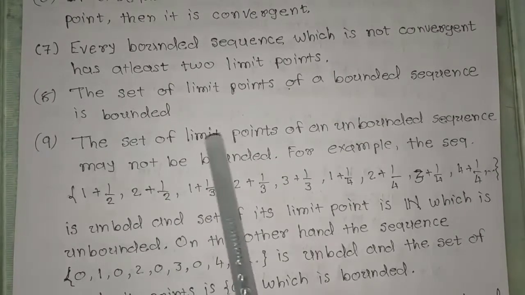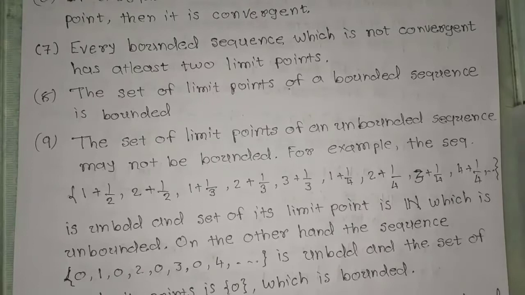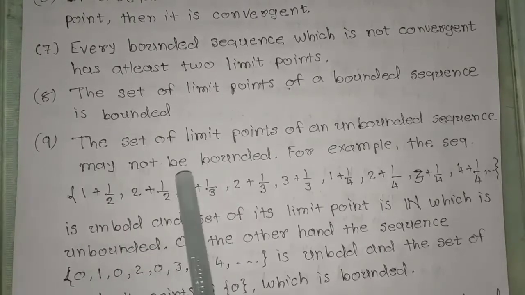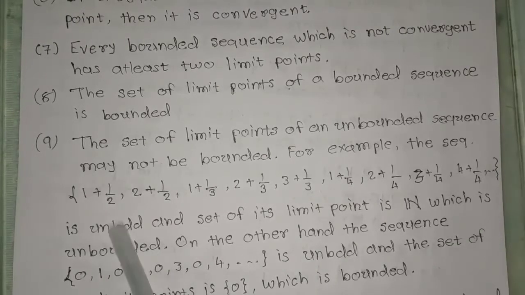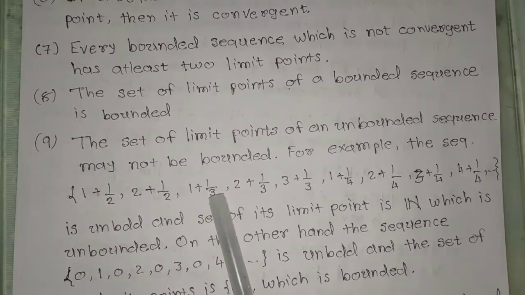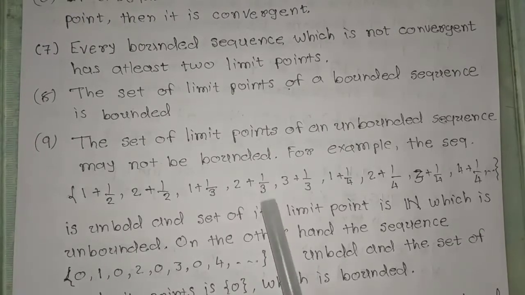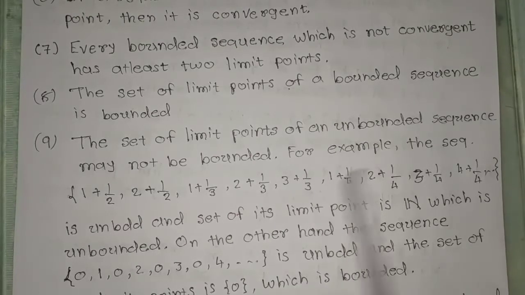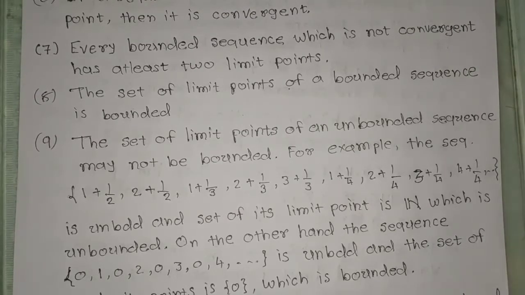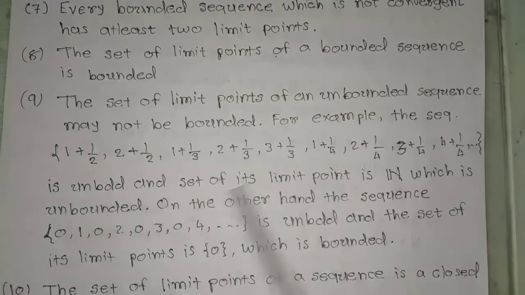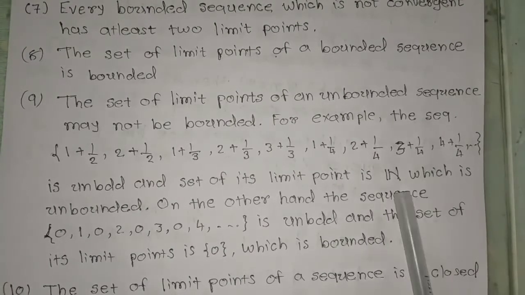Next, the set of limit points of an unbounded sequence may or may not be bounded. For example, consider this sequence 1 plus 1 upon 2, 2 plus 1 upon 2, 1 plus 1 upon 3, 2 plus 1 upon 3, 3 plus 1 upon 3, 1 plus 1 upon 4, 2 plus 1 upon 4, 3 plus 1 upon 4, 4 plus 1 upon 4, and so on. And this sequence is unbounded, and the set of limit points is N.